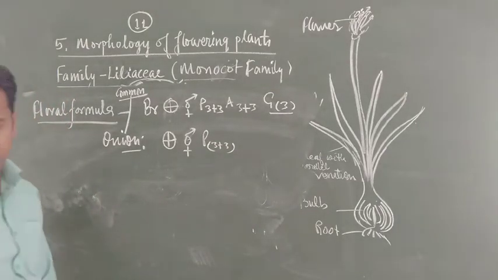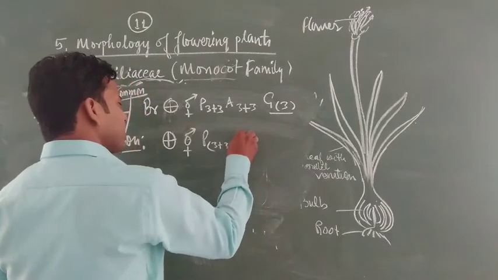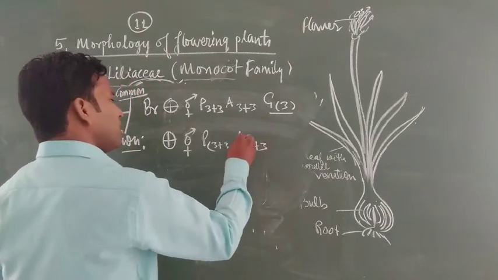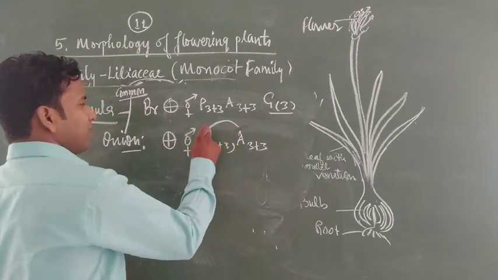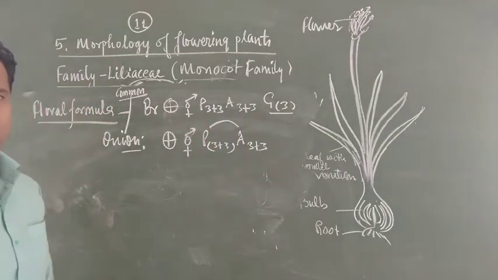Androecium is also 3 plus 3, but they have attachment. The condition is called epiphyllous, epitepalous.